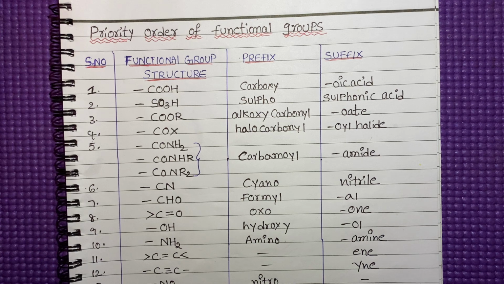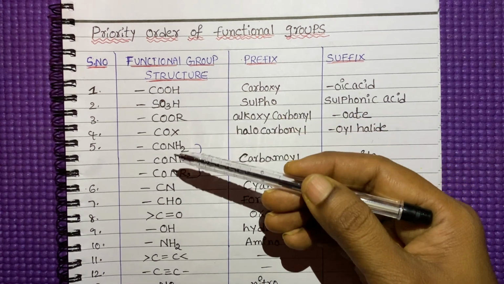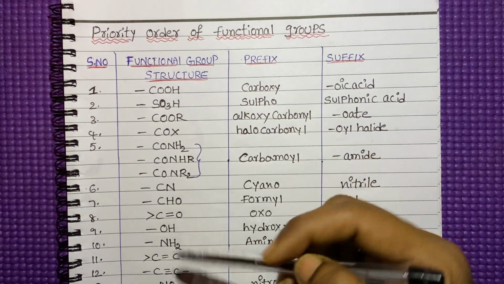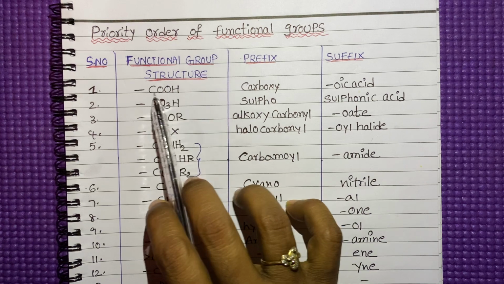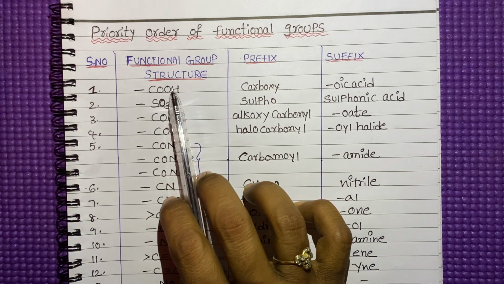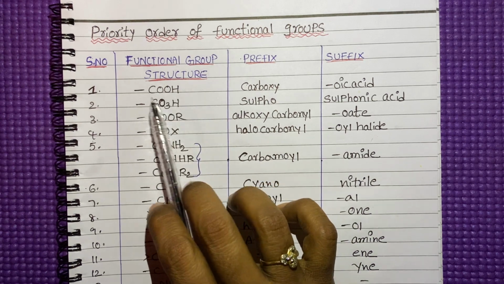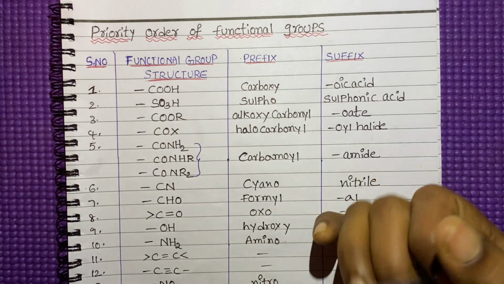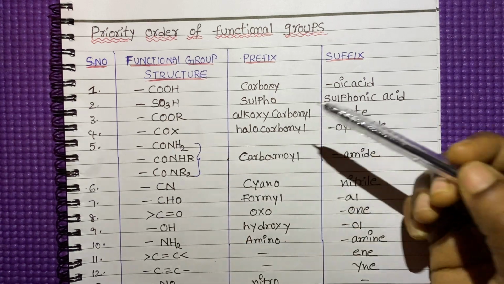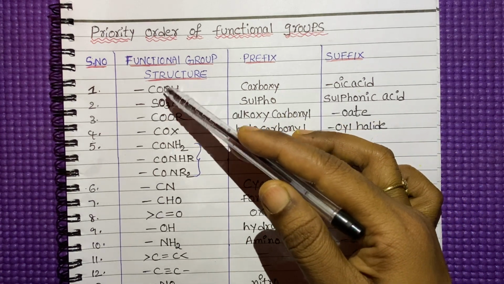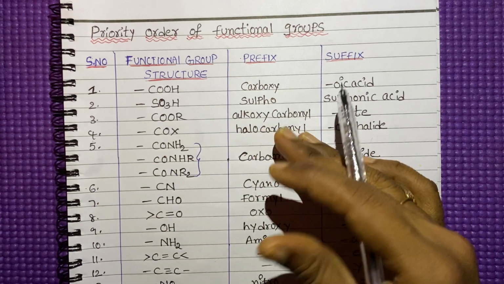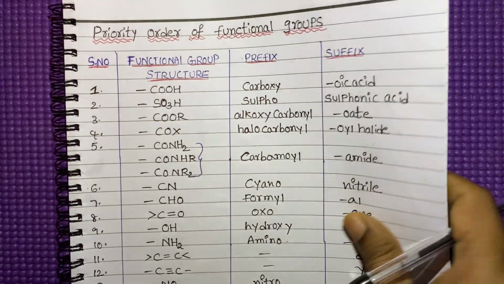Partially, it has one reason. Based on the oxidation states, the functional groups are arranged. For example, the carboxylic group has the higher oxidation state. Here the carbon has the higher oxidation state. Because of these oxidation states, the priority order is arranged.